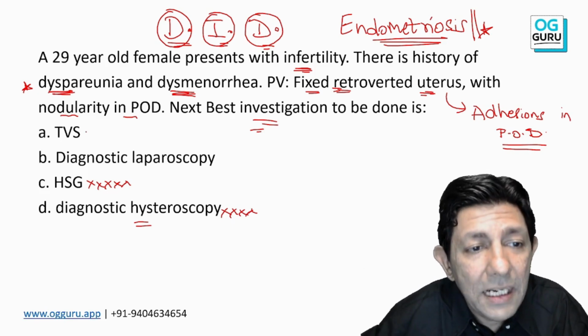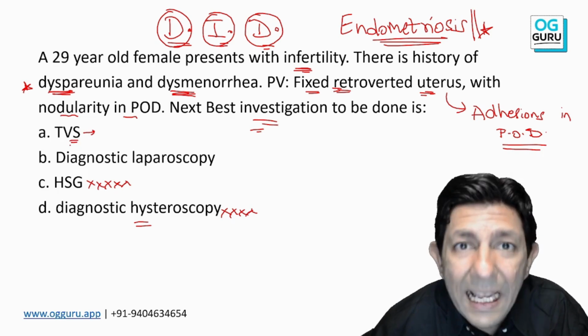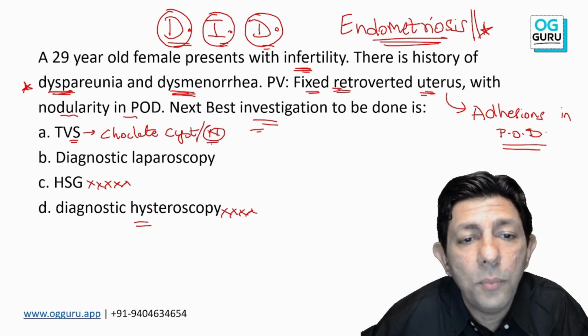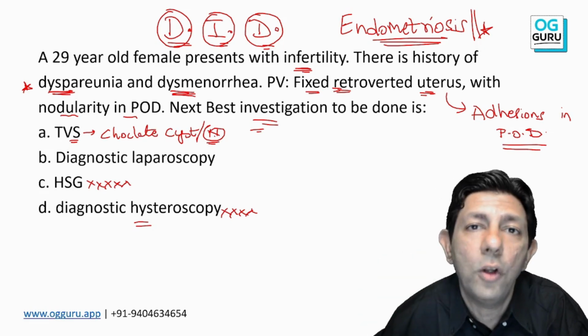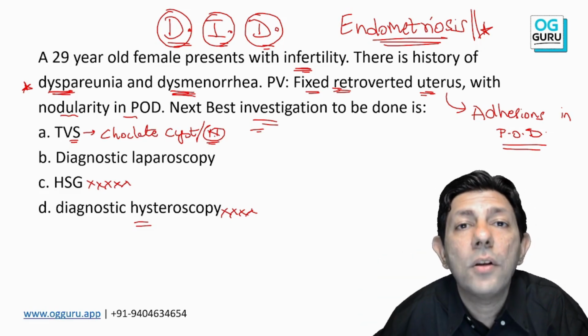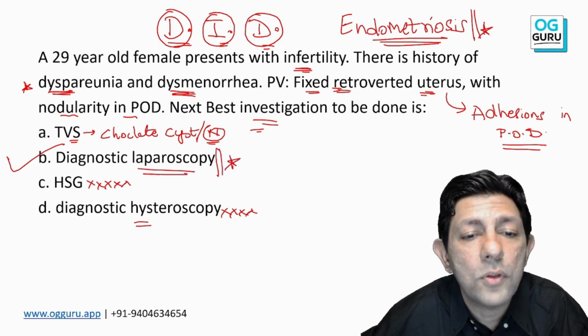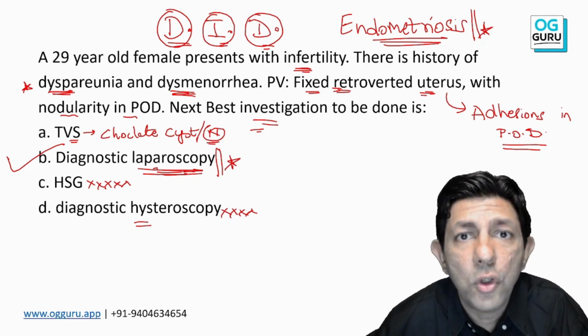Now, please understand, yes, sonography can be done. Sonography can pick up a chocolate cyst, but sonography can also be normal in a patient of endometriosis. Why? Because in endometriosis, seeing is believing. Laparoscopy is the best investigation, the investigation of choice. Why?